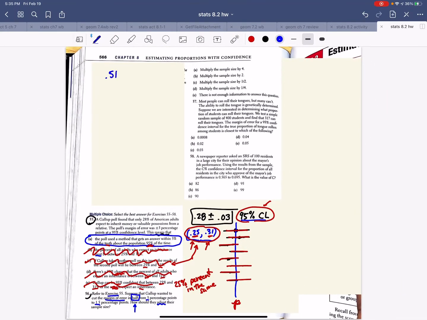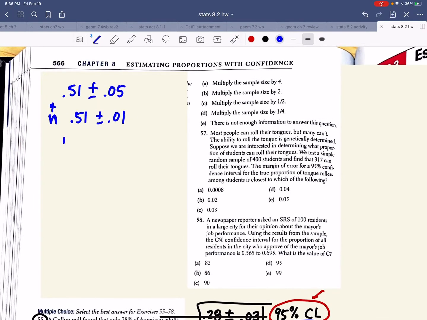We said with Hillary Clinton, if she doesn't like this, then we can ask more people in order to reduce this. So if we wanted to bring this much narrower, then we'd really have to drive up n. How are these values affected? When we look at our choices, we know that the point estimate is equal to whatever information we get, plus or minus the margin of error. And if we want to make this margin of error smaller, we have to dig into what makes up the margin of error. If it's a 95% margin of error, then this would be 1.96, and that wouldn't change.